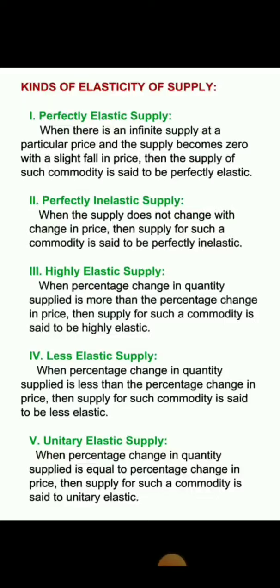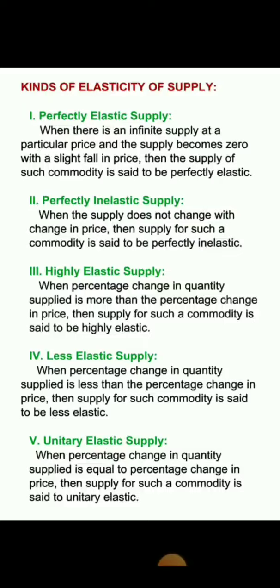Another one, perfectly inelastic supply. When the supply does not change with a change in price, then supply for such a commodity is said to be perfectly inelastic. It means at the normal price, the commodity supplied was constant. But if there is an increase or decrease in the price, meaning some changes take place in the price of the commodity, the supply of the commodity remains constant.